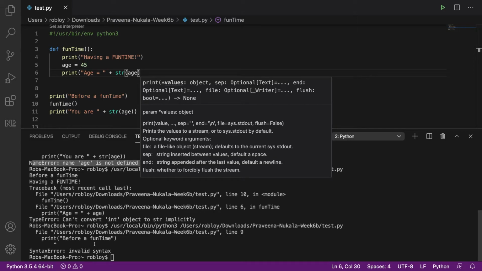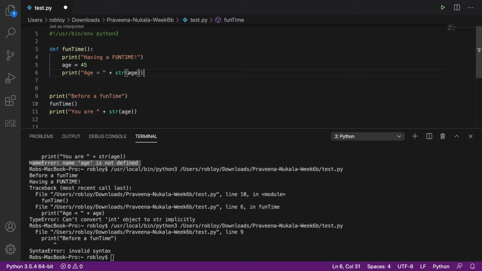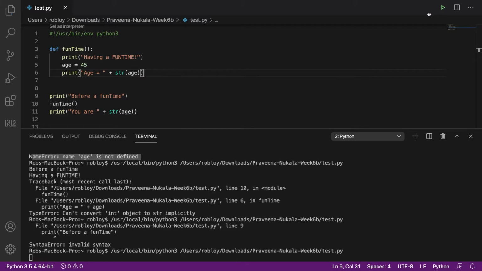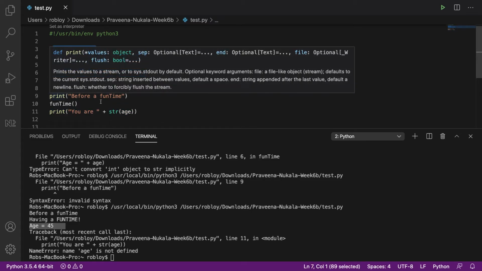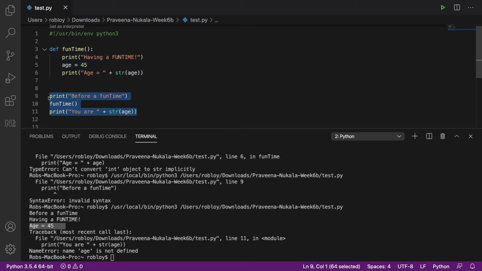I forgot to do my closing parenthesis again. Having a tough time with those parentheses today. So notice it printed out age 45 on this line, but it still didn't know what age was down here. And that's because what happens in this function has no bearing on what happens outside. In fact, anything that's outside the function has no idea what happened inside the function.